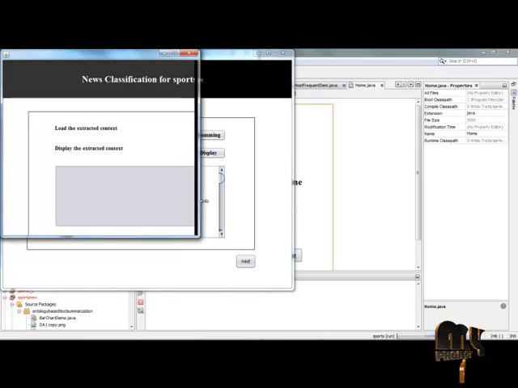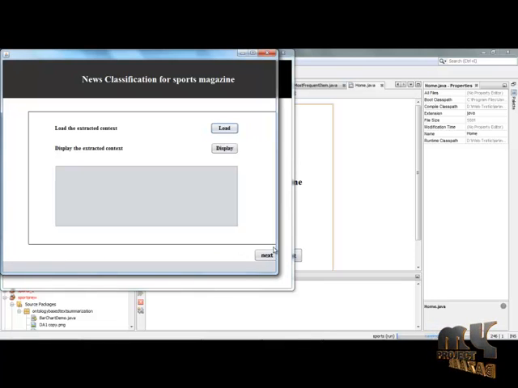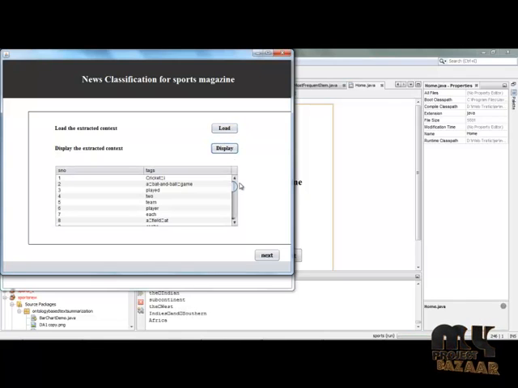Here we are going to display the content based on the summarized text. The summarized text consists of the user input and the summarized terms processed after the stop words and stemming removal. Simply click the display button. Here the words are rearranged and summarized after the process of stemming and stop words removal.